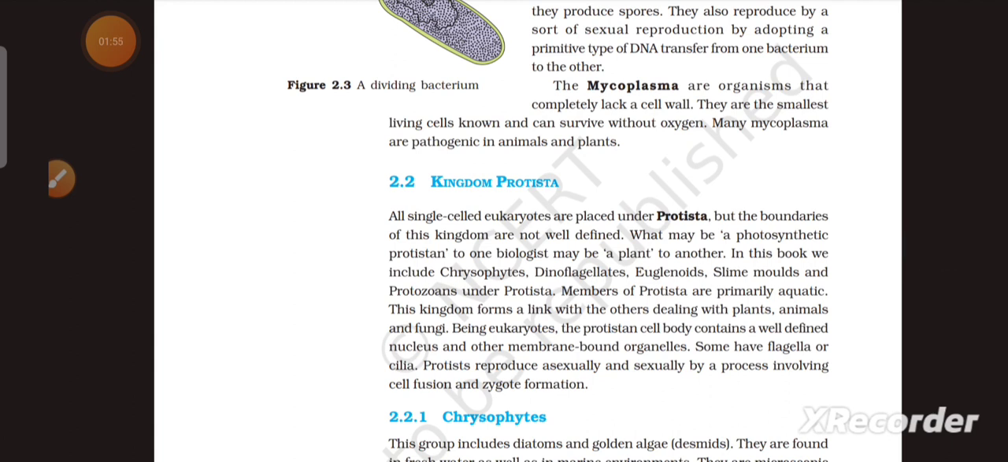Members of Protista are primarily aquatic. This kingdom forms a link with the others dealing with plants, animals, and fungi.